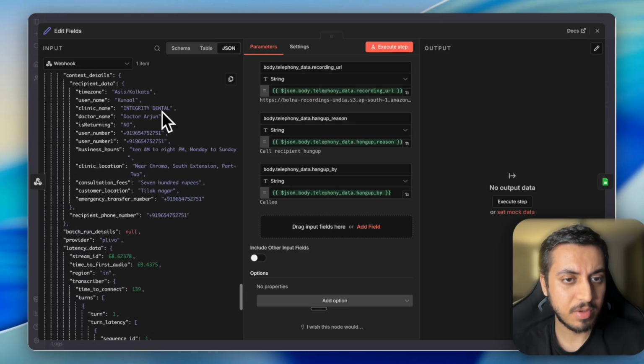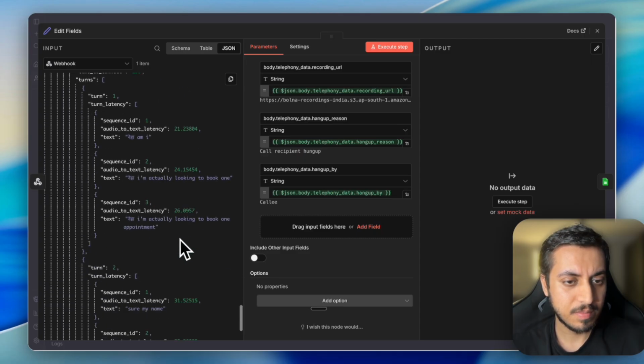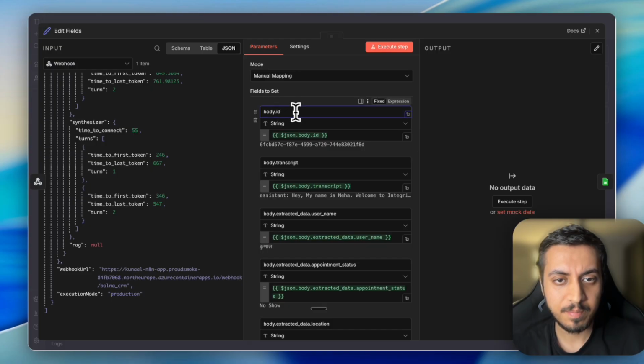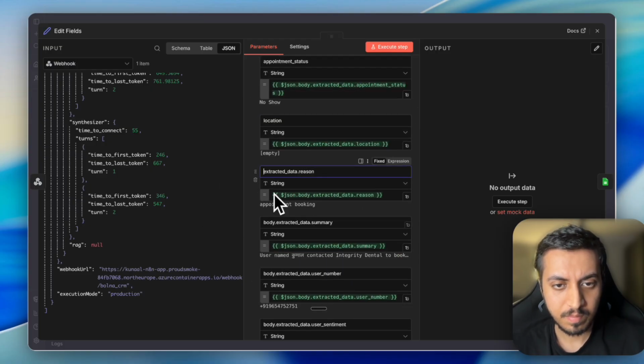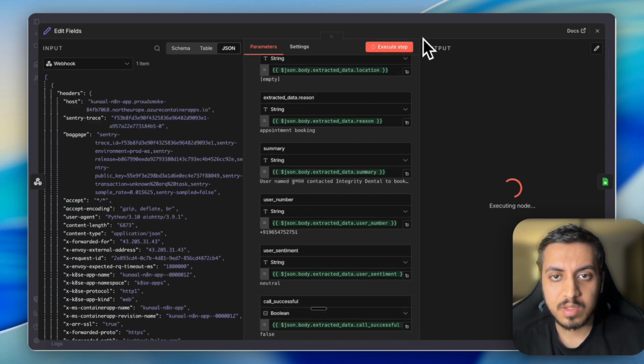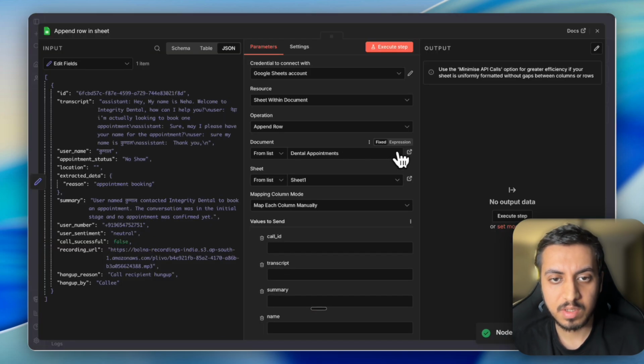These are the dynamic variables. I think that's about it. Let's just change the name. Okay, so now we have changed the name. Let's execute it. Now save it.